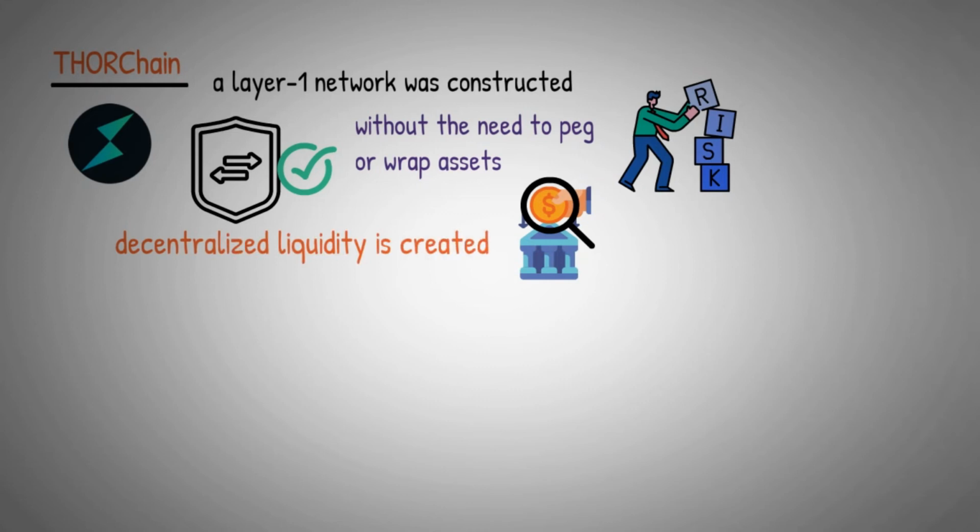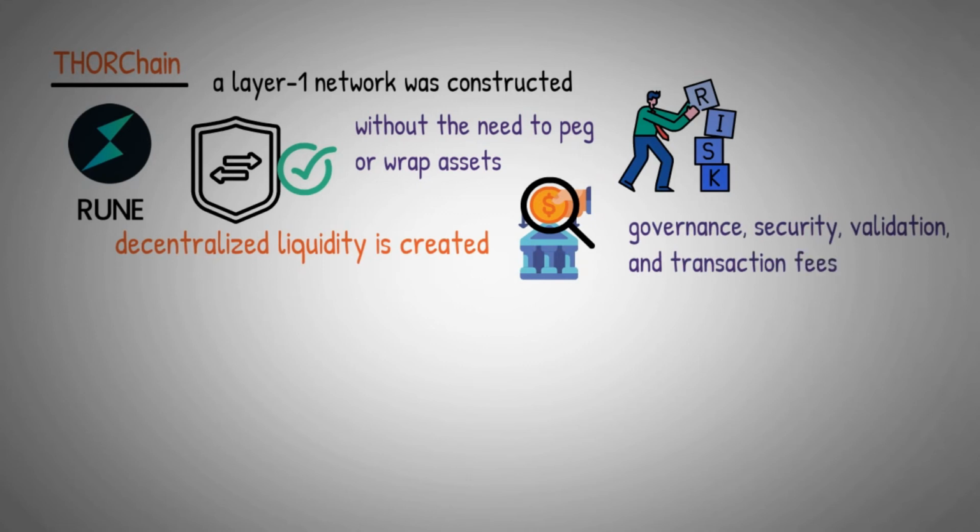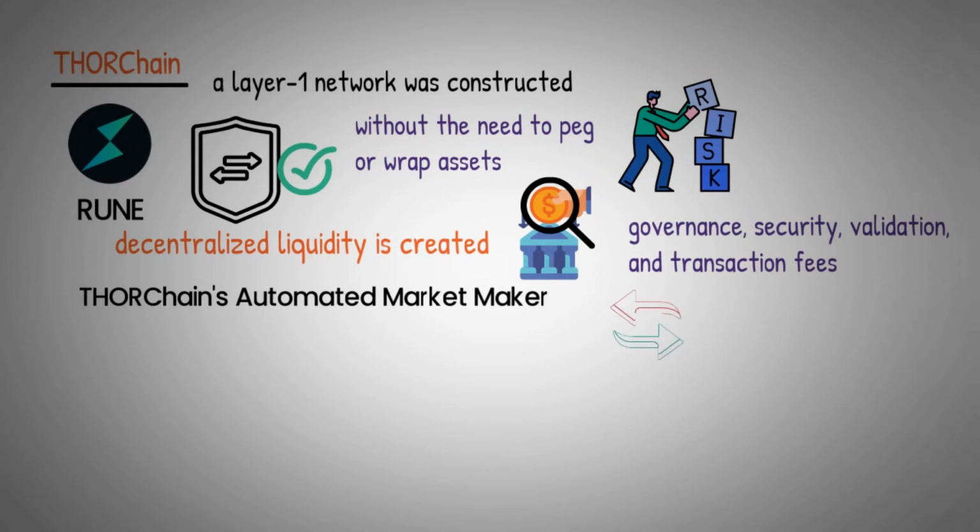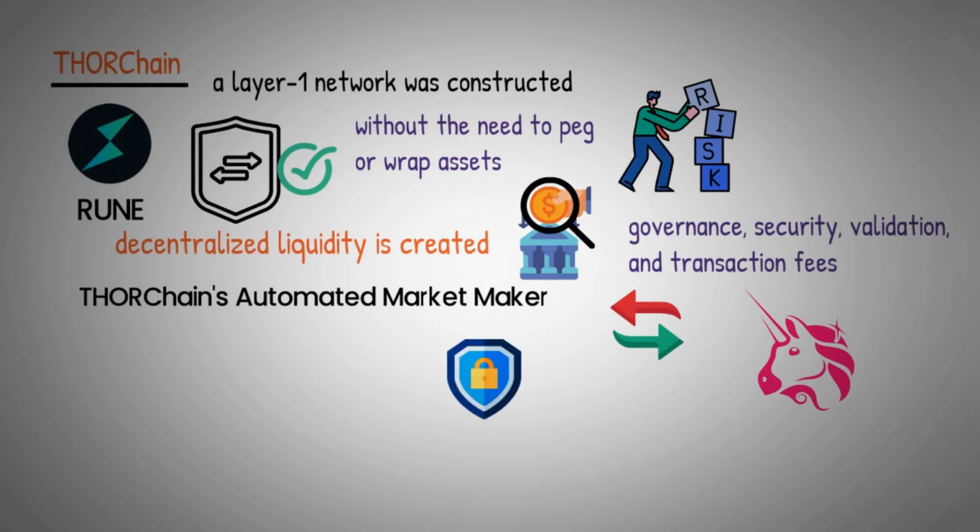The native token of Thorchain, Rune, is utilized for governance, security, validation, and transaction fees. Rune serves as the base pair in Thorchain's Automated Market Maker, or AMM, model, making it possible to swap Rune for any other supported asset. The project functions somewhat like a cross-chain Uniswap, with Rune serving as a security asset and settlement asset for liquidity pools. Kava. Kava combines the speed and interoperability of Cosmos with Ethereum's developer-friendly environment.